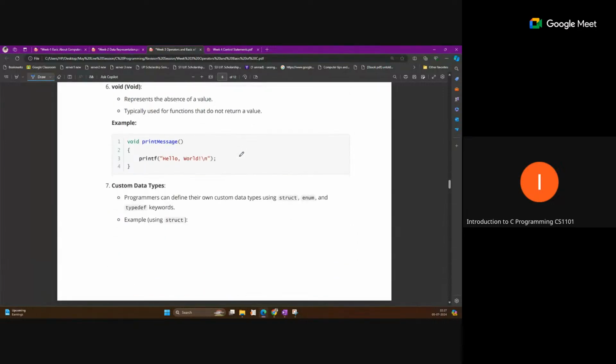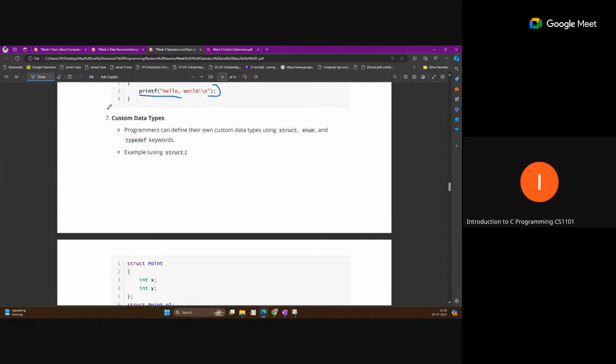So void represents nothing. This is another data type that represents the absence of a value, which means we have no value. It is typically used by functions that do not return a value. If we are writing a function and doing some task, but after that we are not returning anything from the function, in that case we use the return type void. That means this function will not return anything. We are simply printing, which will be printed on the output console, but this code will not return anything to the caller.